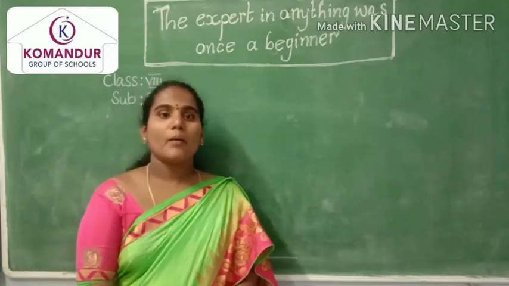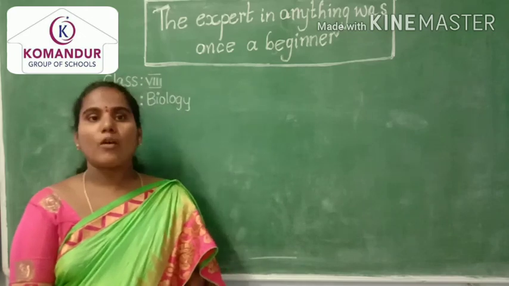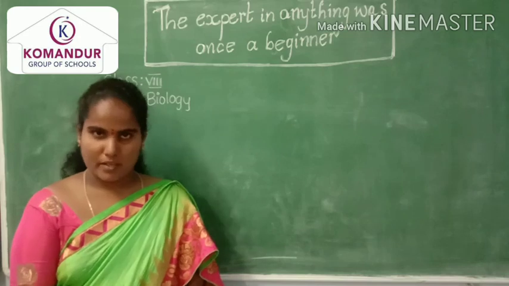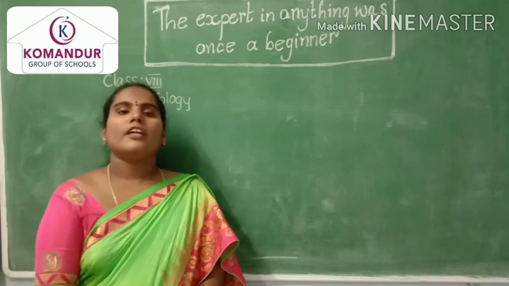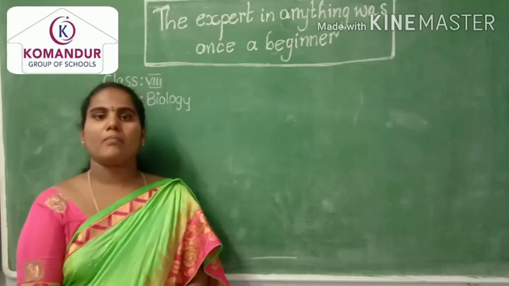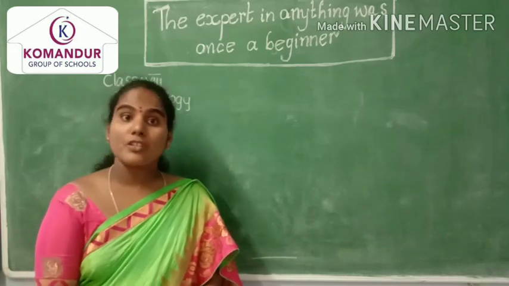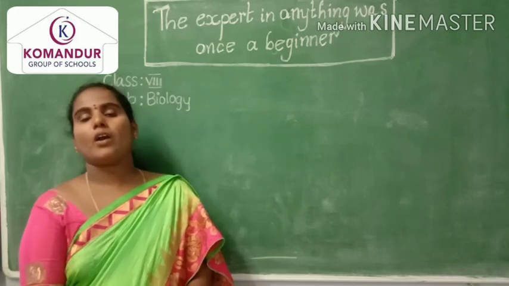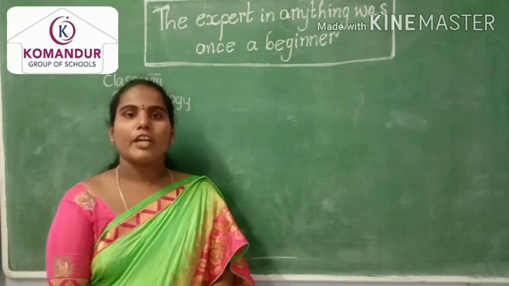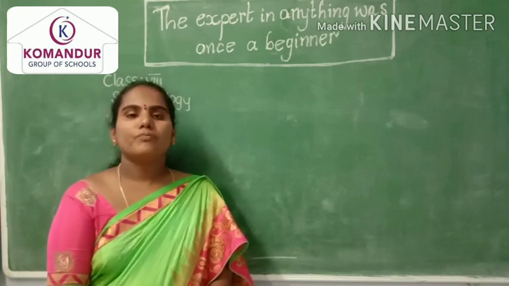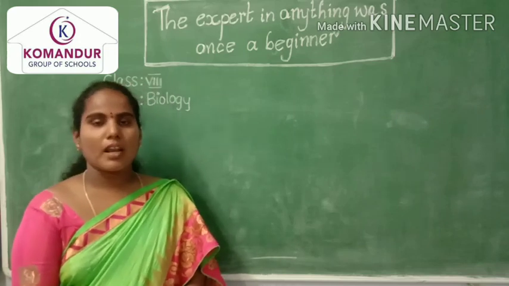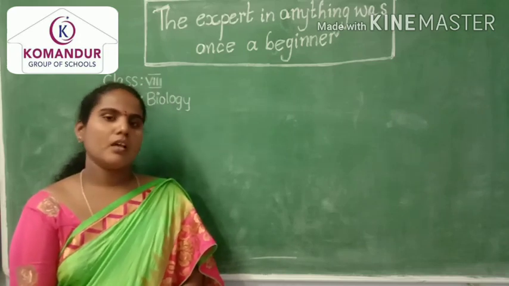So next, I told you that we have to follow the scientific method whenever we are doing experiments. If we have to do an experiment, what precautions and measures do we have to take in order to make our experiment successful?